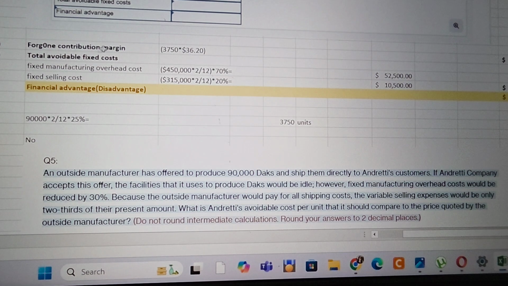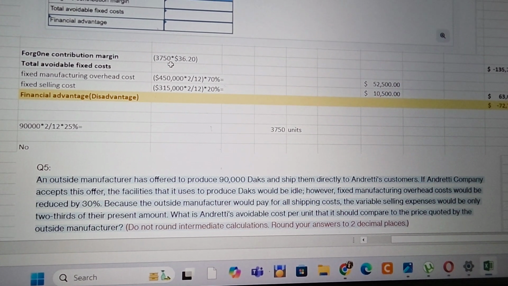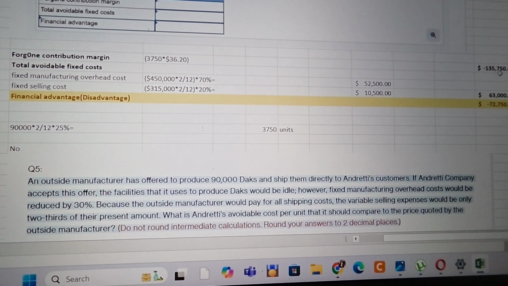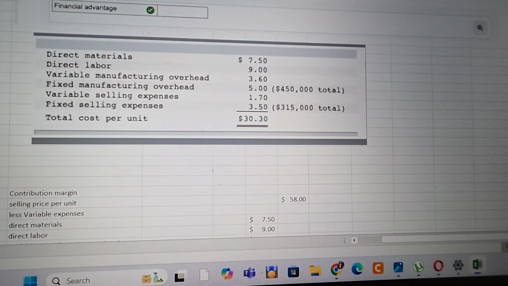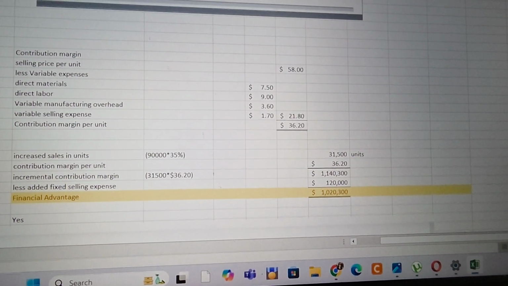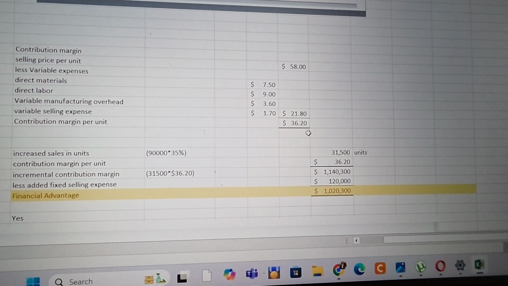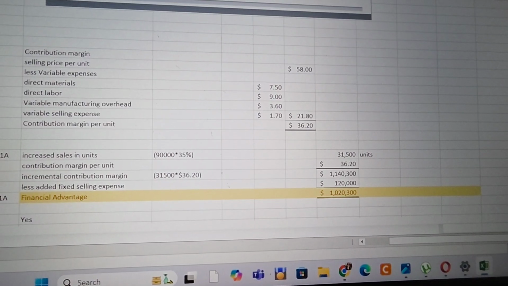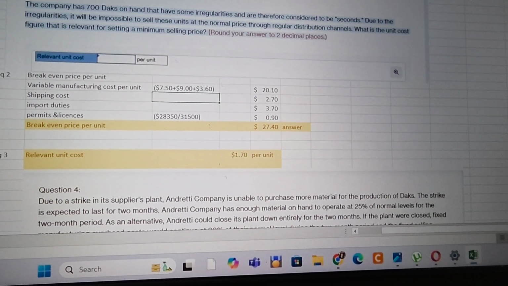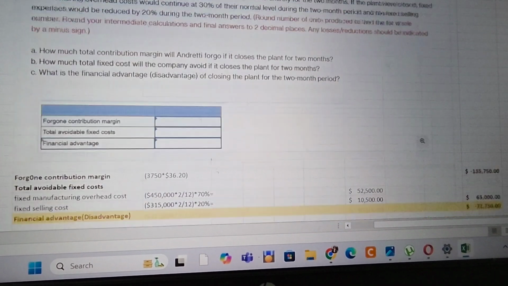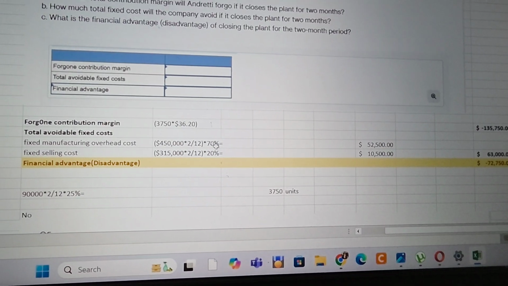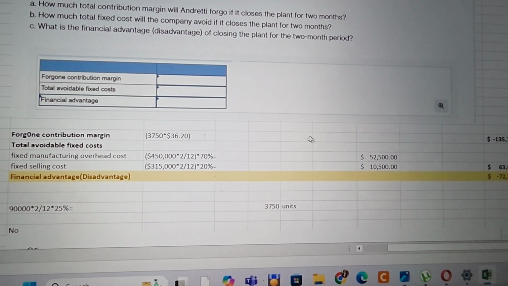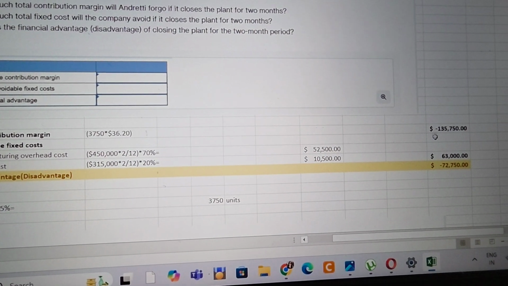So what is the foregone contribution margin? 3,750 units into the contribution margin per unit, which we calculated earlier, which was $36.20. If we do not produce any units, the contribution margin which will be lost will be 3,750 into $36.20, which will come to this.